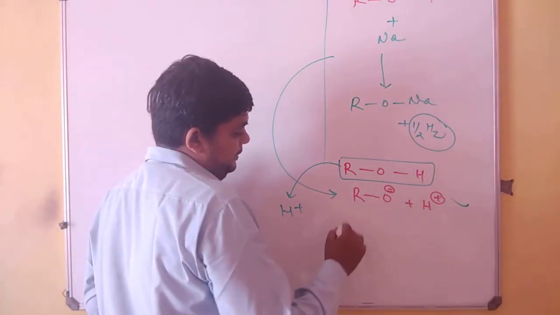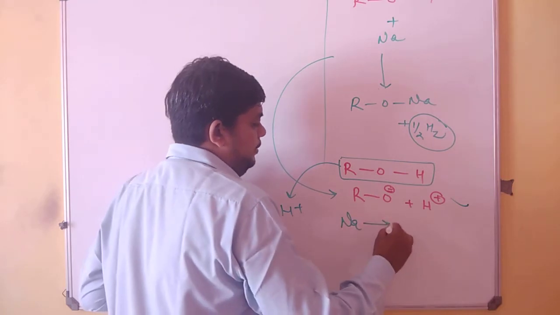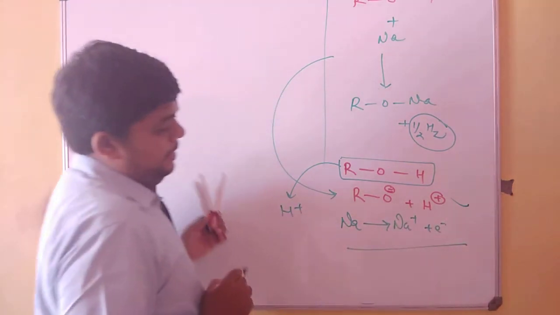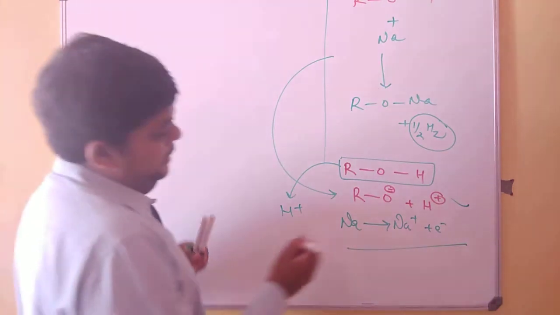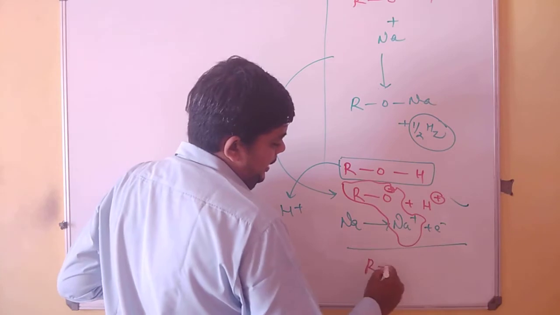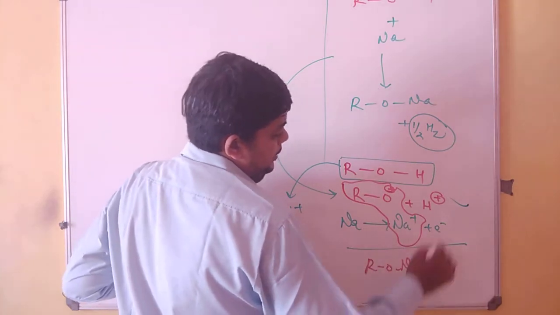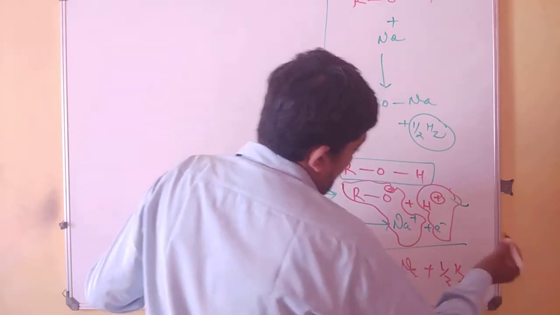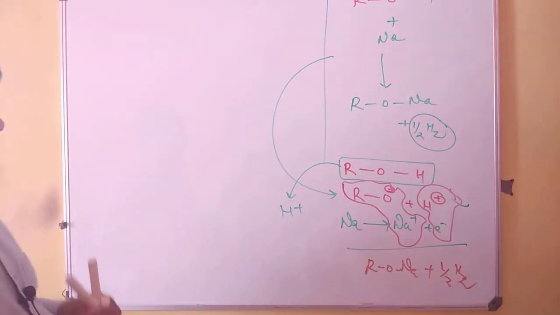Now what happens is Na gets converted into Na plus plus an electron. Now this RO minus and Na plus will combine and form RONa, whereas these two will combine and form 1/2 H2. So this is how it works.